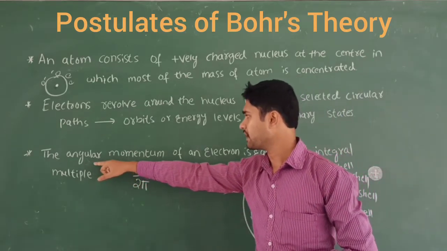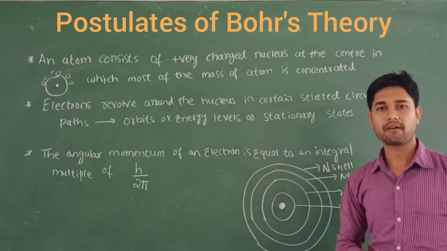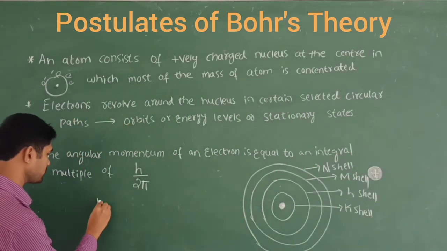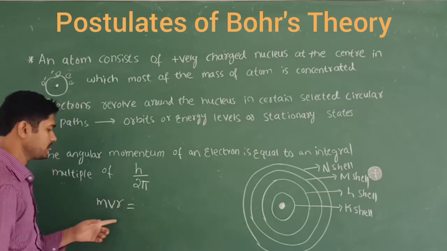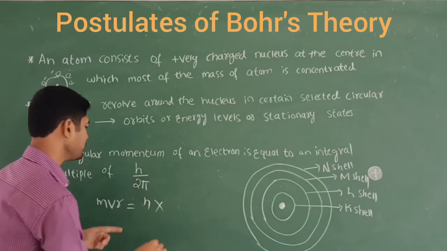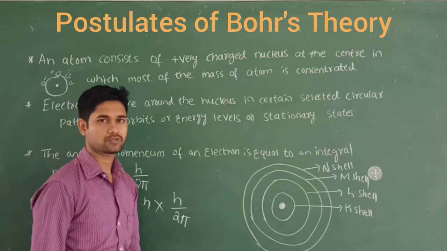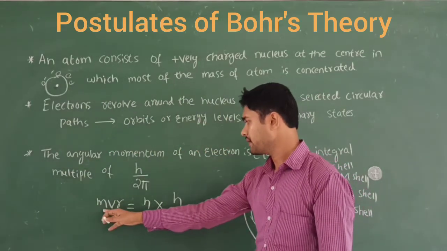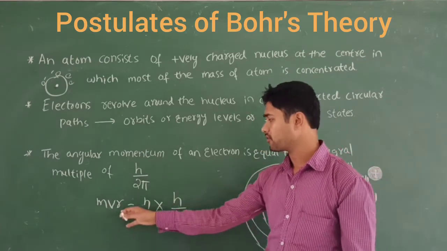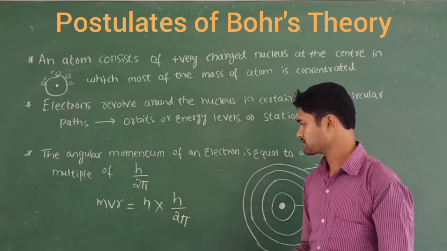Next point: the angular momentum of an electron is equal to an integral multiple of h by 2 pi. So the angular momentum of the electron, mvr, equals n times h by 2 pi, where h is Planck's constant, m is the mass of the electron, v is the velocity of the electron, and r is the radius of the orbit.